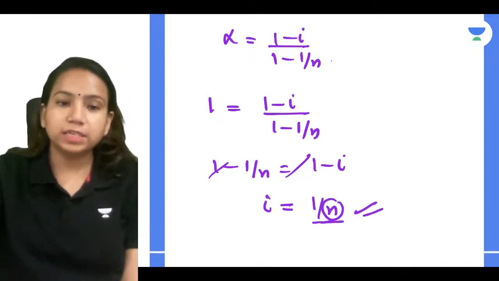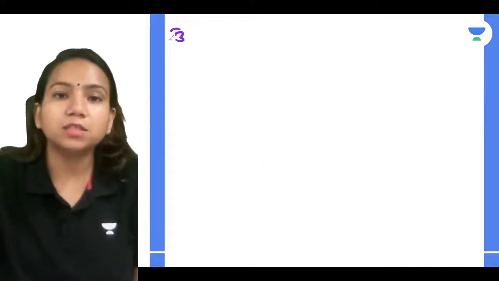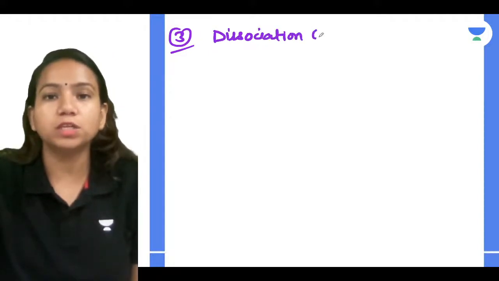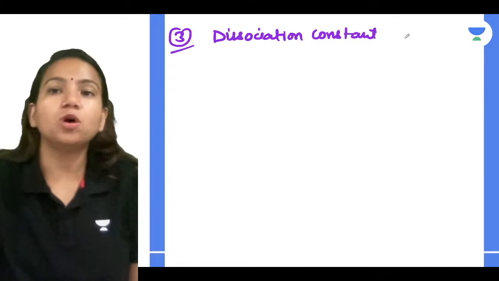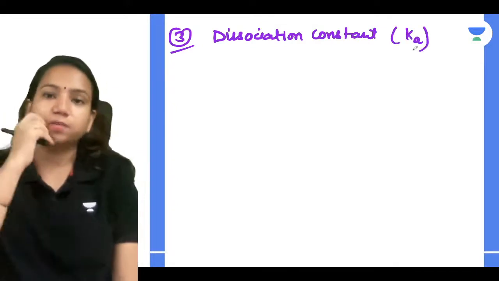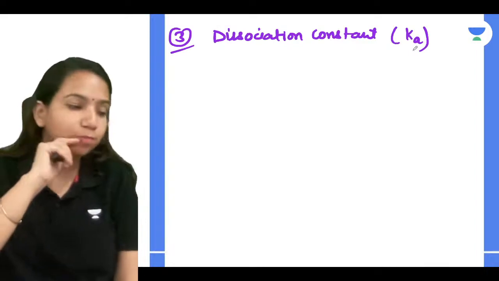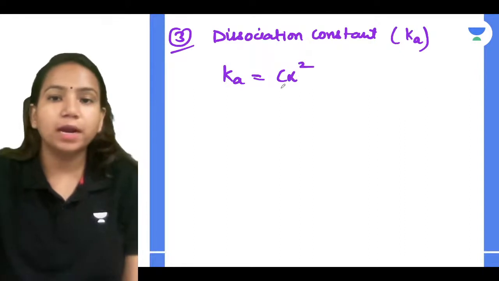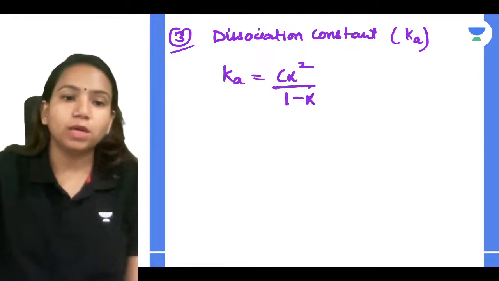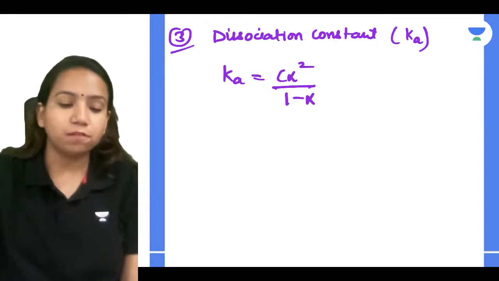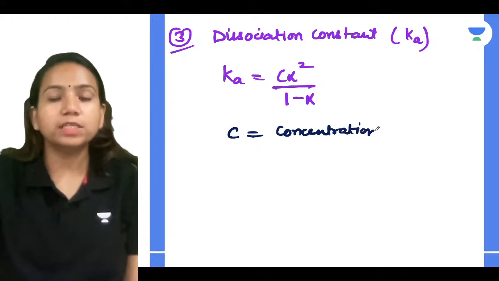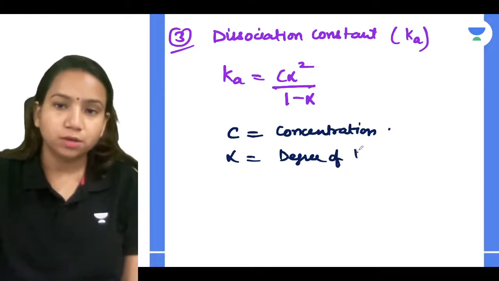What else you can calculate is the dissociation constant. Now how can you calculate the dissociation constant Ka? With the help of the degree of dissociation. So Ka has a formula, which is C alpha square divided by 1 minus alpha. Now what is C? C is the concentration, and alpha is the degree of dissociation or association.